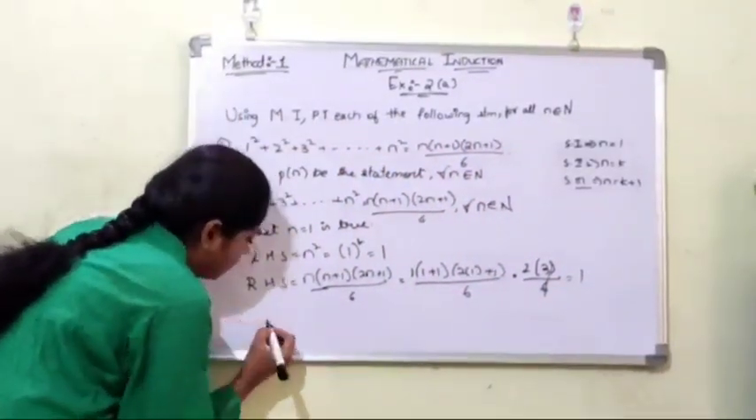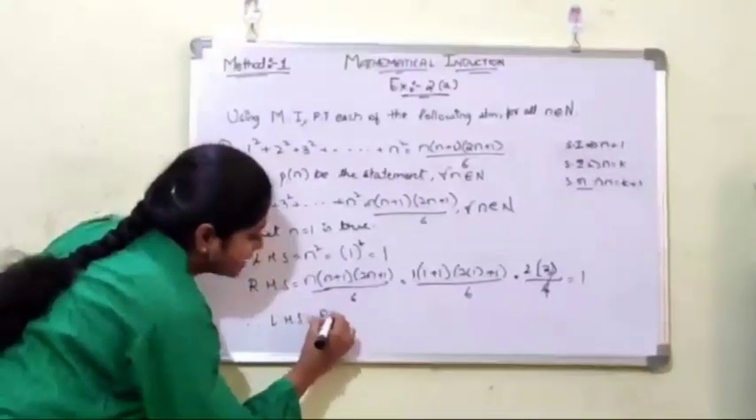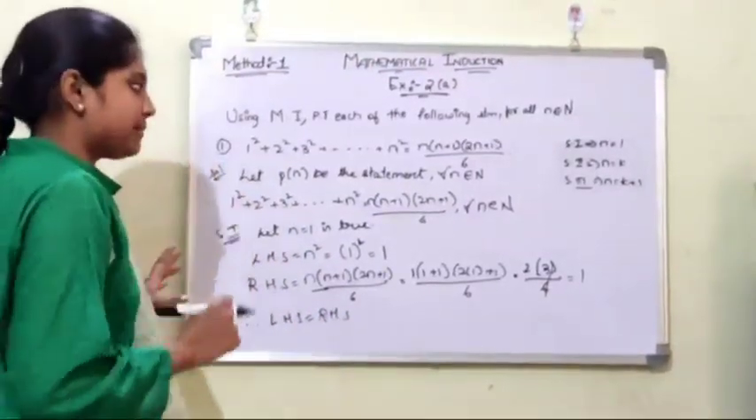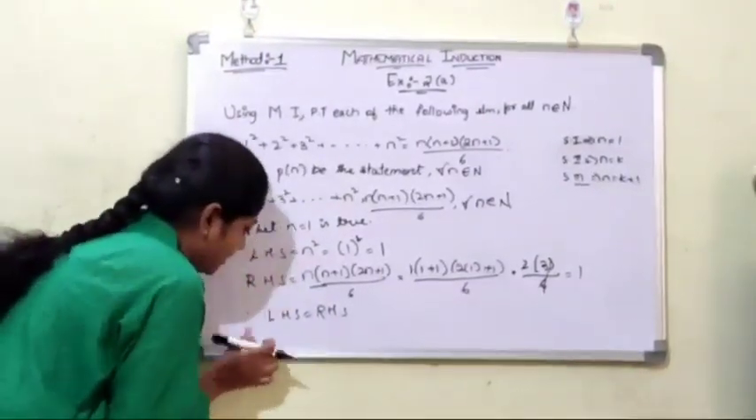So therefore LHS is equal to RHS. The first step is completed, so we will write that here.